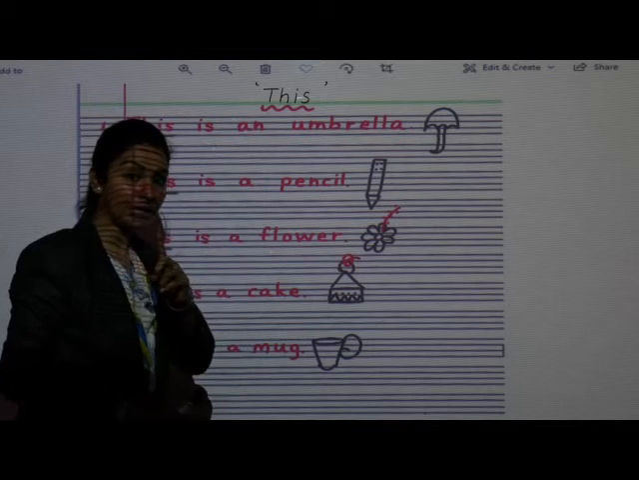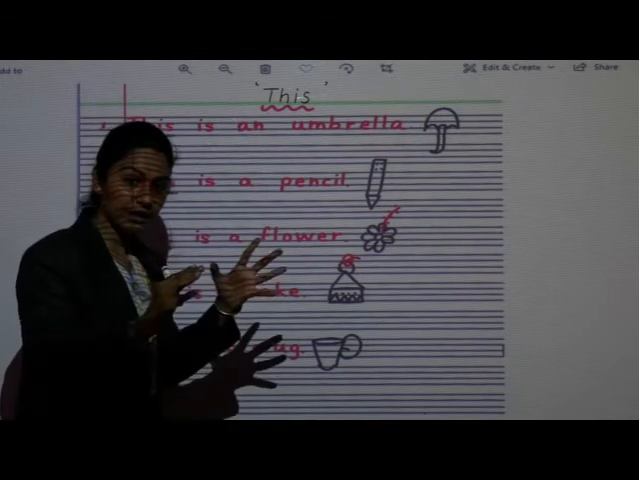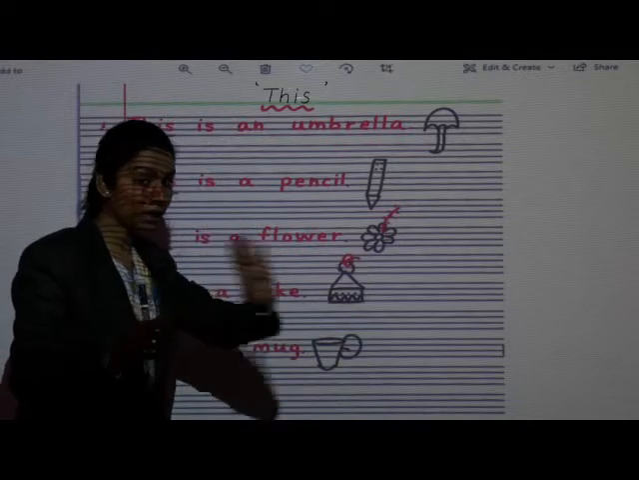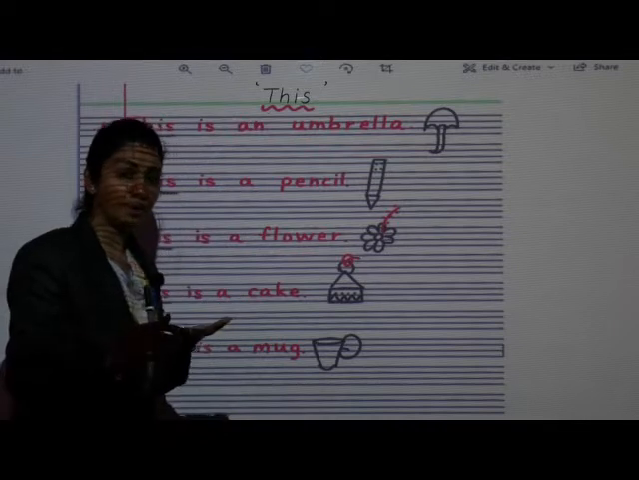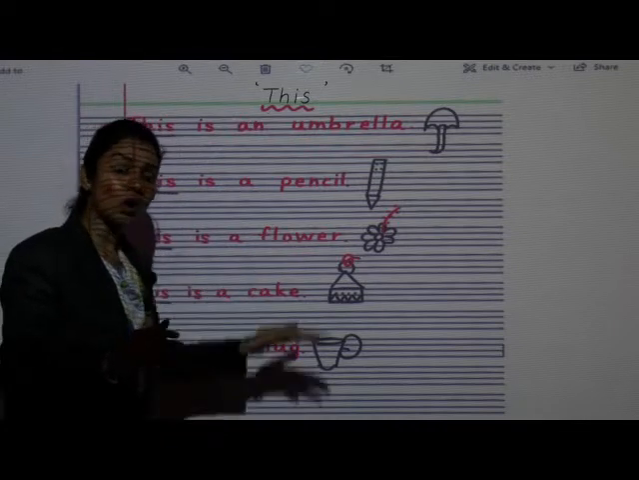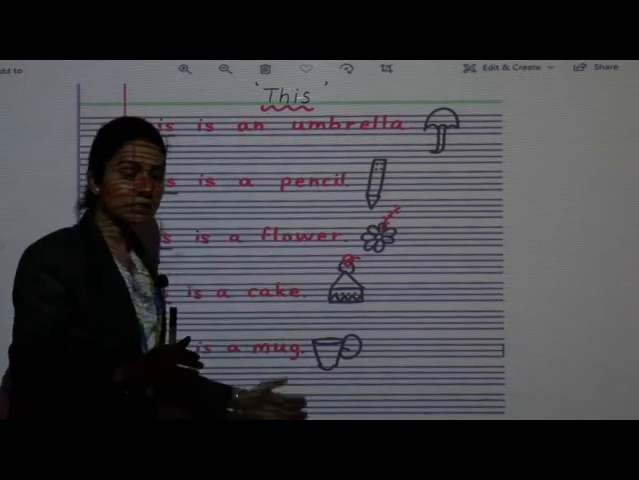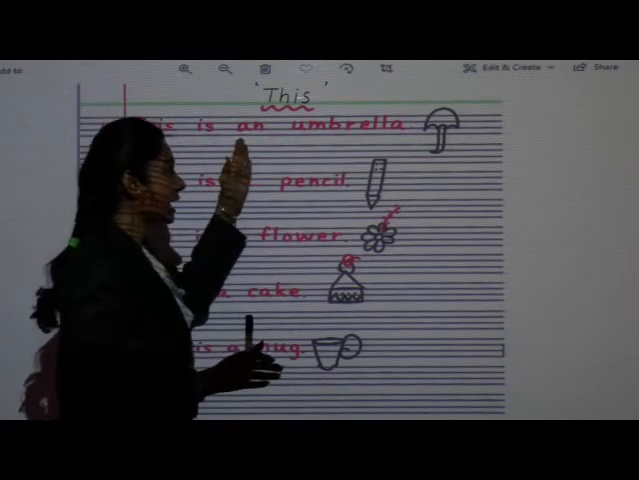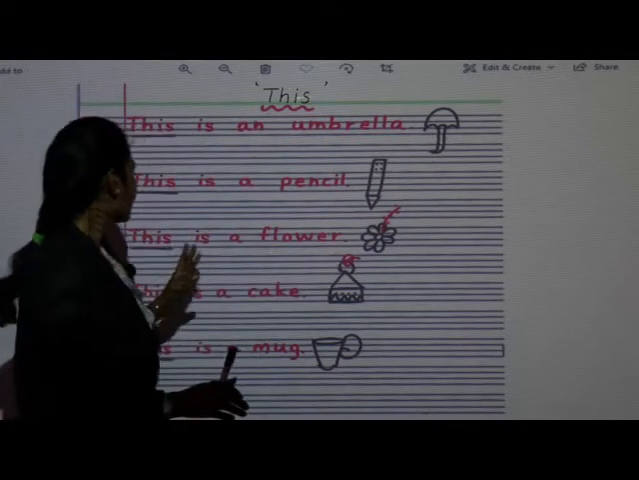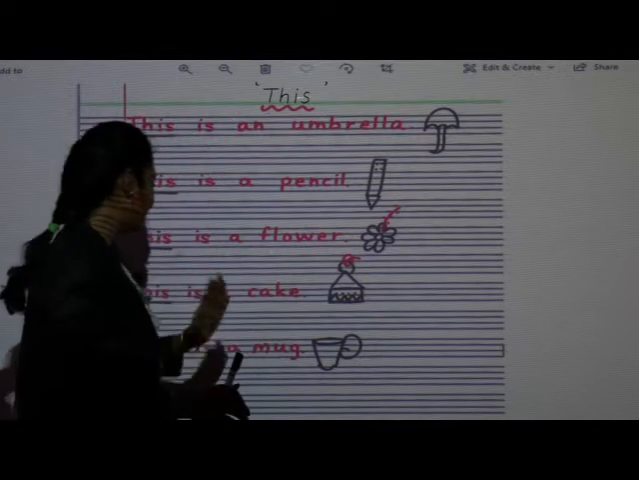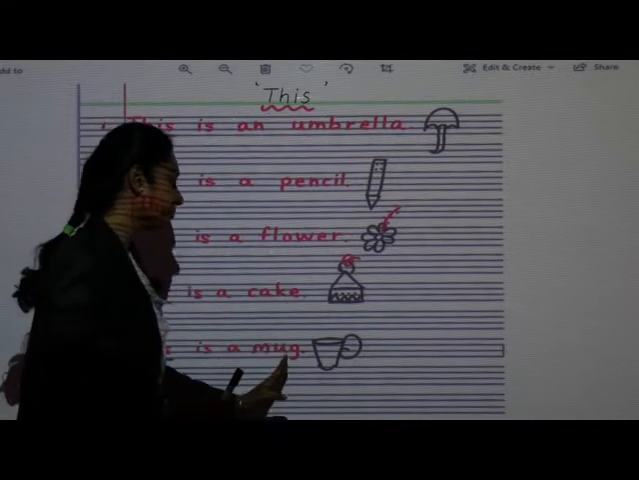One ही है ना, वो जो चीजें हैं ये एक ही है ना, एक एक ही है. ज्यादा है क्या? हमारे दूर, हमसे दूर है क्या? No. These all the objects in one number of in a quantity. These all the objects one are there and it is near to us. So we'll say this is an umbrella. This is a pencil. This is a flower. This is a cake. This is a mug.